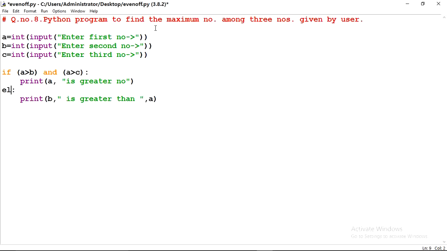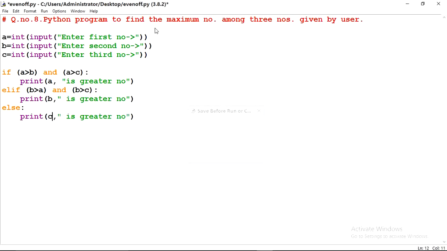For the next condition, the same line I will repeat but change the values. This line is for B, so I will check if B is greater than A and B is greater than C. In this case B is greater, so here I will write B is greater number. If both conditions are false, it will come to the else part. Here C is greater number will come.